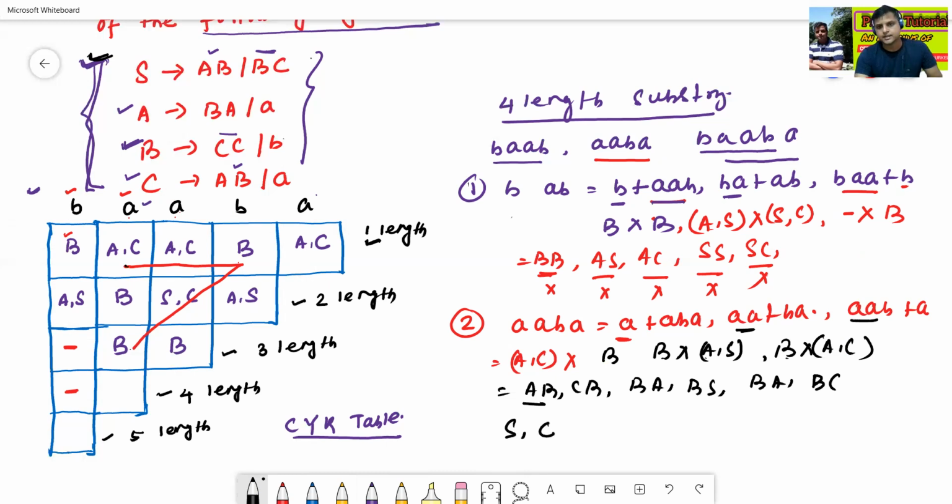AB can be derived from S and C. CB, there is no CB. BA, BA can be derived from A. And BS, there is no BS. BA, BA can be derived from A. A is already there. BC, BC can be derived from S. S is already there. It is nothing but SCA.